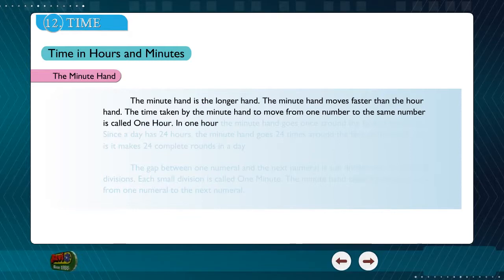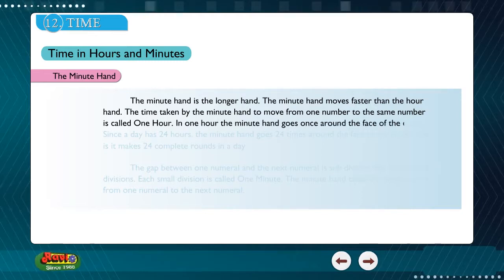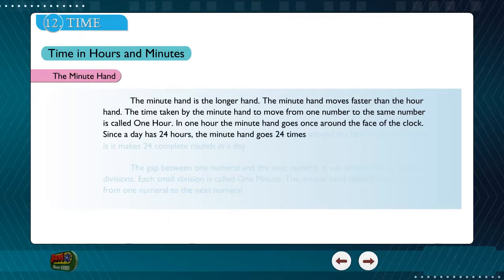In 1 hour, the minute hand goes once around the face of the clock. Since a day has 24 hours, the minute hand goes 24 times around the face of the clock. That is, it makes 24 complete rounds in a day.